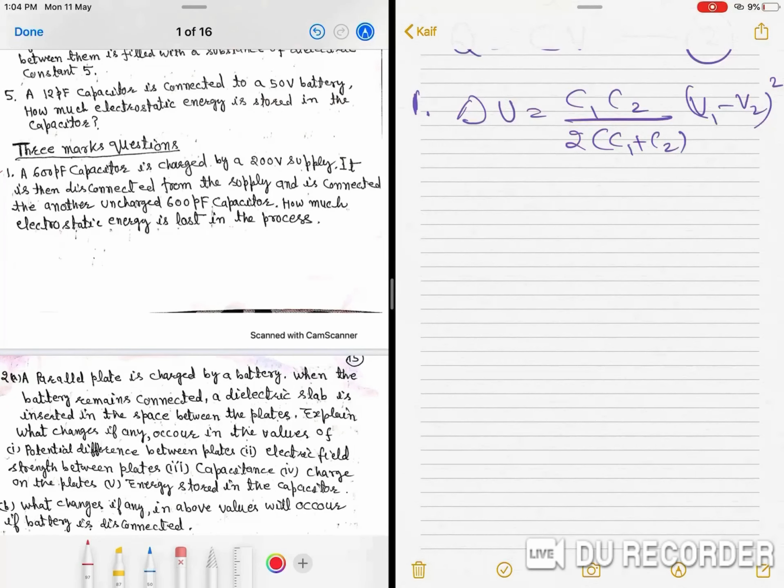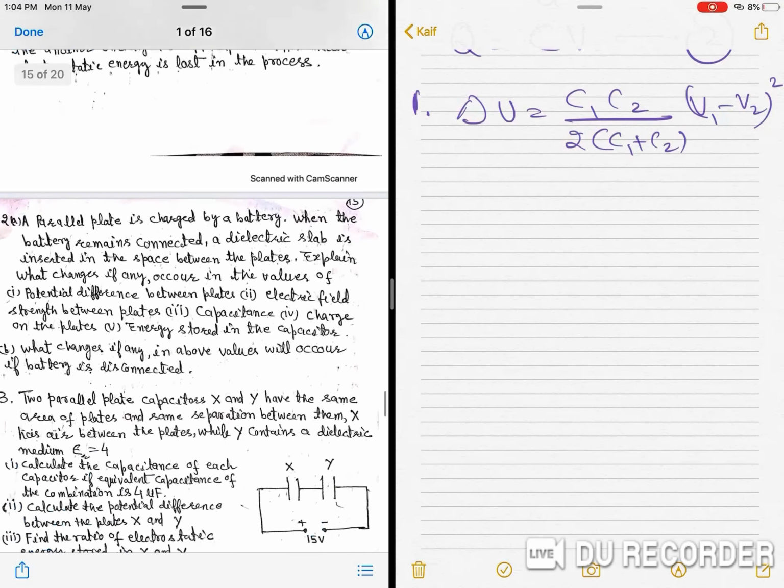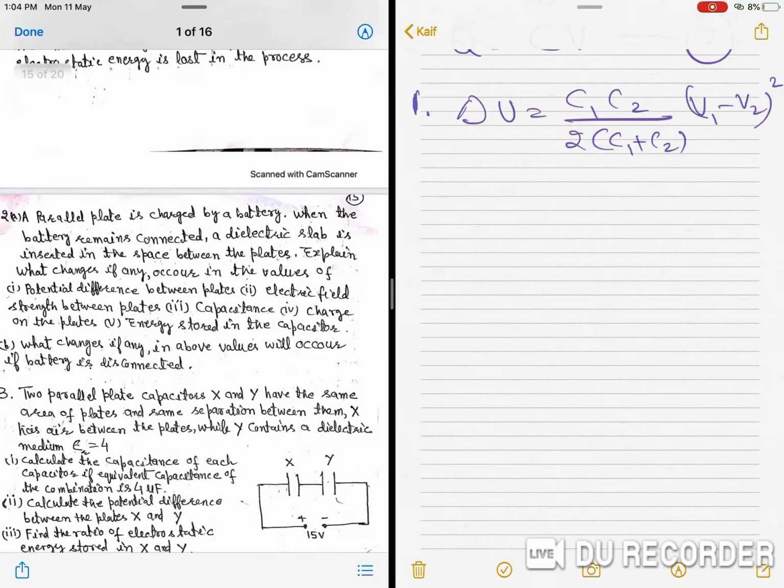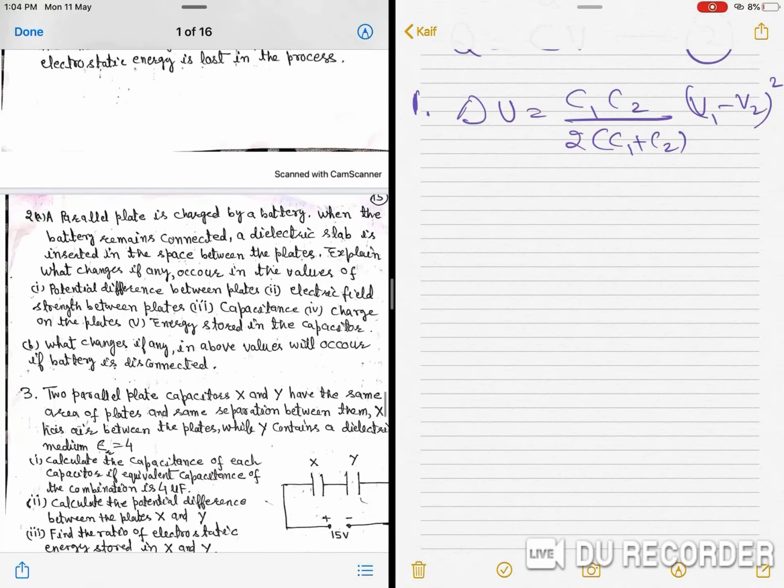C1 is 600 picofarad, C2 is also 600 picofarad, and V1 is 200 volt and V2 is 0, because the second capacitor is uncharged. Put the values in this equation and find the energy loss. In detail, you can also consult the notes. Second question. A parallel plate capacitor is charged by a battery. When the battery remains connected, a dielectric slab is inserted in the space between the plates.